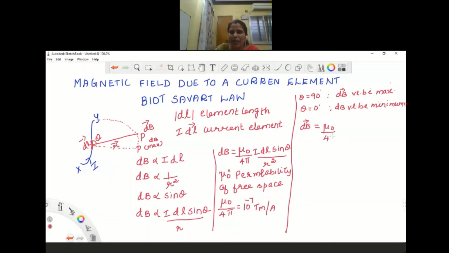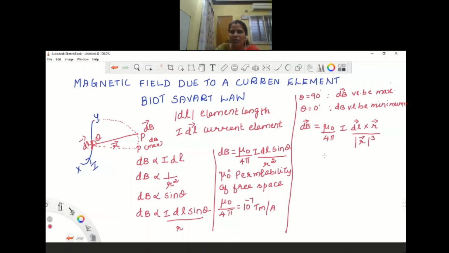We know that I is a scalar quantity, so keep I as it is. Theta is the angle between the dl vector and the r vector. So can we write it as dl vector cross r vector, since it becomes a cross product, divided by r vector cube.